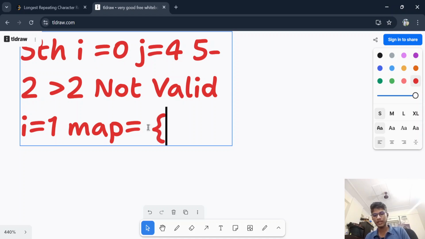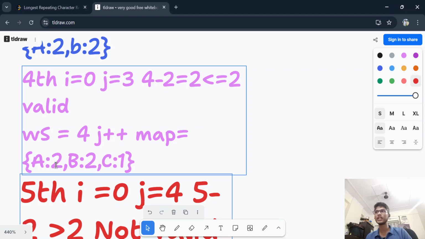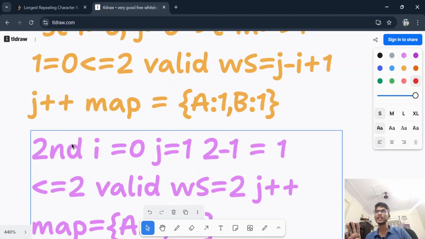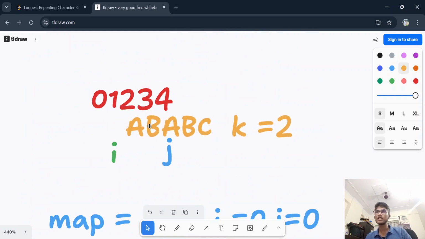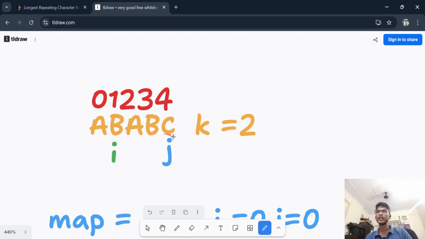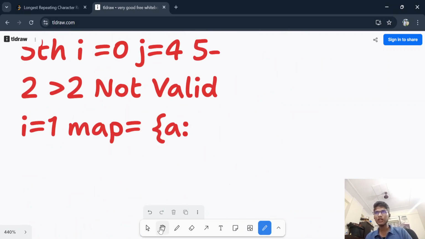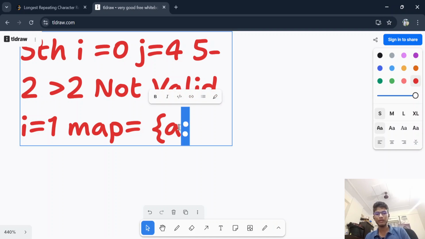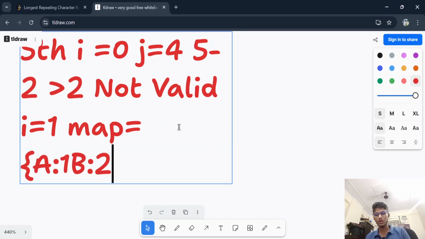What will the map look like? A's value was 2 initially, but as I move my I, one of the A's is not inside my window. When I move my I, my window is this, BAC. Okay, not like this, my window is this only now. So one A was not in my window, so I have to reduce the count of A. Now only one A I have in my window. The other A is not in my window anymore. That was the point why I made this map. So A will be 1, B will be 2, and C will be 1.